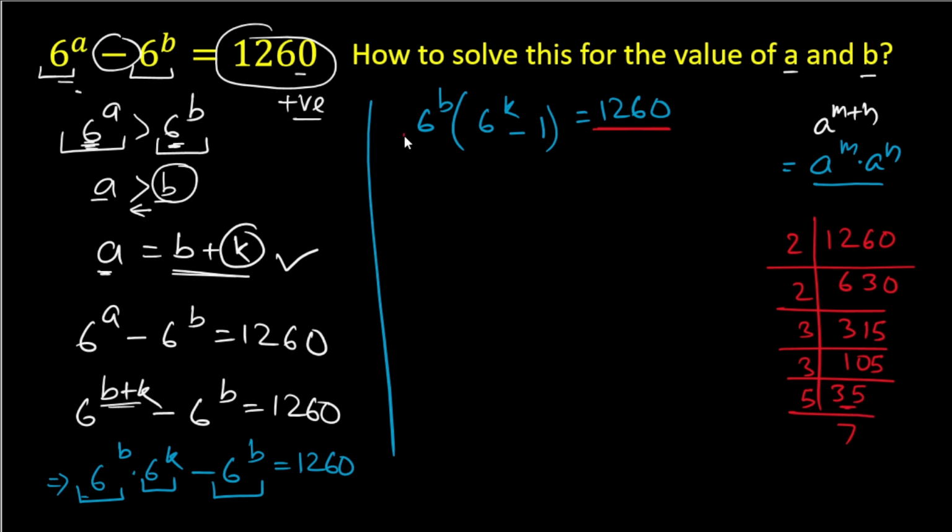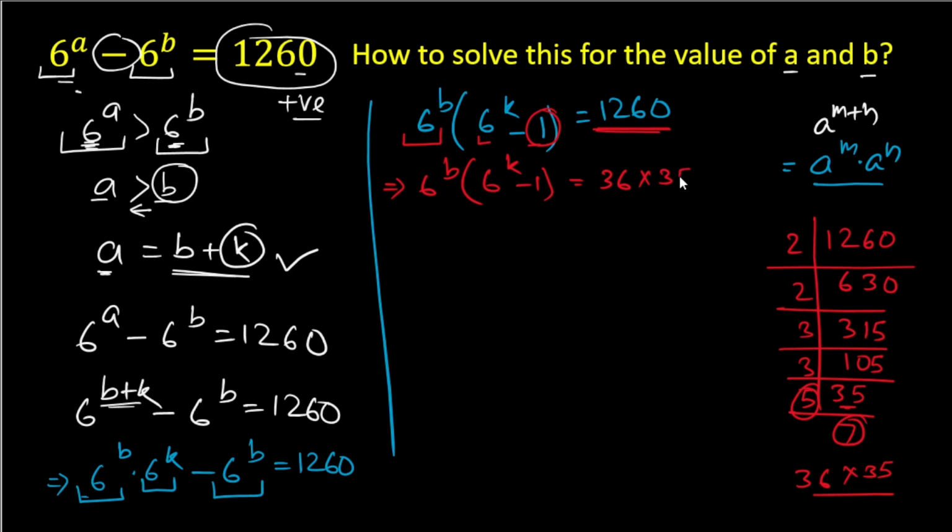So we have two factors, one is 6^b and another factor is 6^k minus 1. So one factor will be lesser. Now we can make the factor as 2 times 2 is 4, 4 times 3 is 12, 12 times 3 is 36. So it is 36, and another will be 5 times 7, which is 35. So we have two factors. So we can write this expression now as 6^b times (6^k - 1), and we'll factorize this as 36 multiplied by 35.